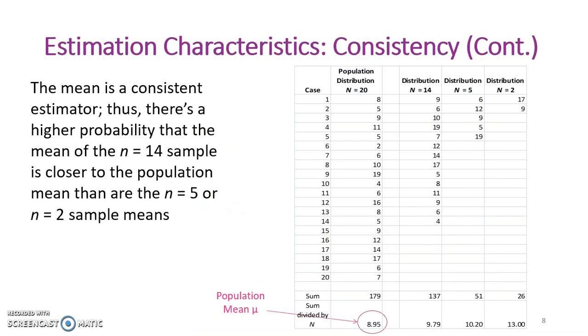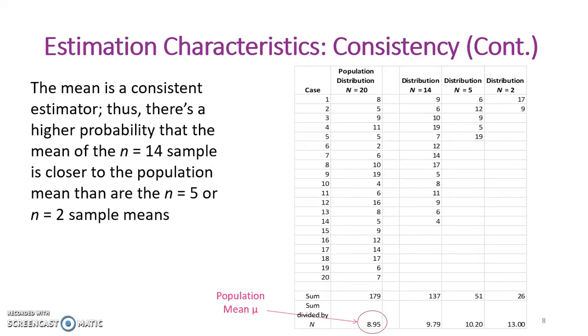Here's an example of consistent estimation. We are going to pretend that we only have 20 people in our population just for teaching purposes. These 20 people are in the column on the left. The actual population of whatever or whoever you're studying is likely much larger than 20. So these case numbers just apply to this population distribution for this example. So let's say we have 20 people in our population and we collect data for those 20 people. That's everyone in the population. And we calculate the mean as 8.95. This is our population mean, mu.